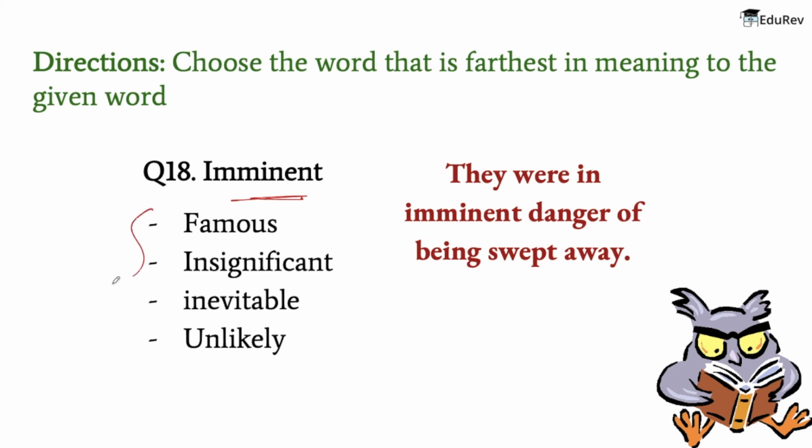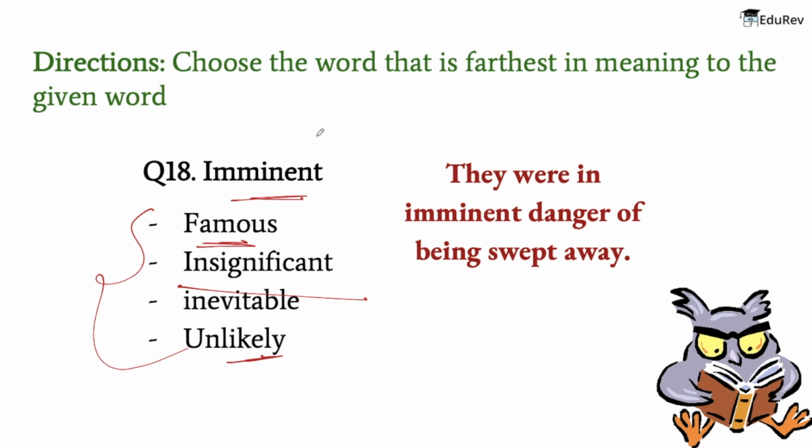And the meaning of the words that are given: famous is known about by many people, whereas the meaning of insignificant is too small or unimportant to be worthy of consideration. The next word, inevitable, means certain to happen or something that is unavoidable. And lastly, unlikely means not likely to happen, be done, or be true.